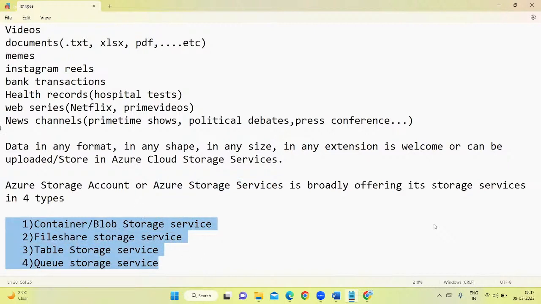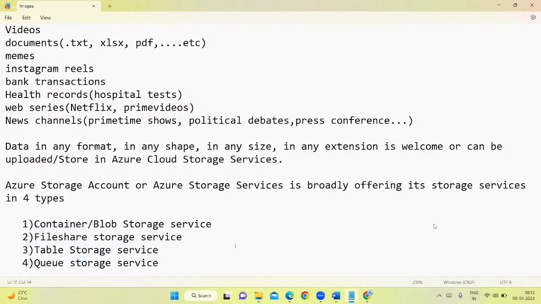In interviews, they will ask you what are the different types of storage services that you have worked upon. Then you have to say blob storage service or container storage service. It has 2 names, whichever you want you can tell, or remember both. And then file share storage service, table storage service, and queue storage service.